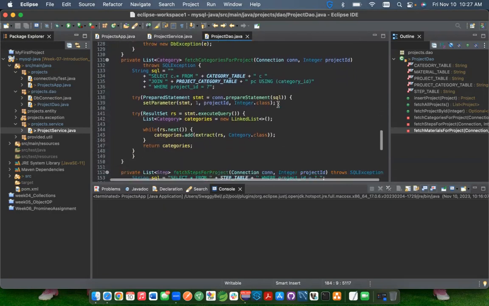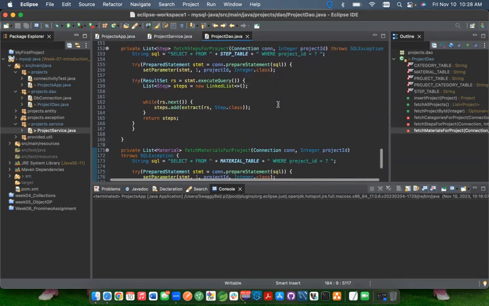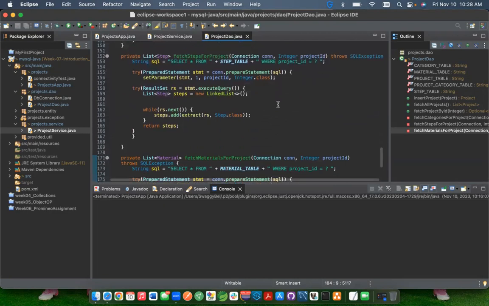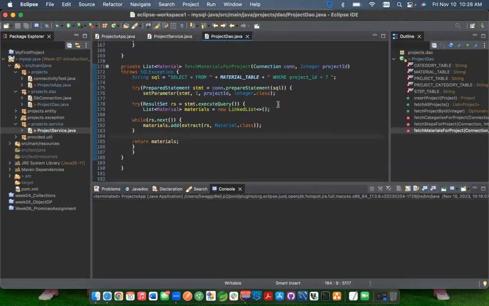Coming down here, we also have another query, where we're selecting from our category table and joining that to our project category table using the category ID, based on what the project ID is. And second to last, we also have a select all from step table, based again off a project ID. And here we have select all from a material table, again based on project ID.